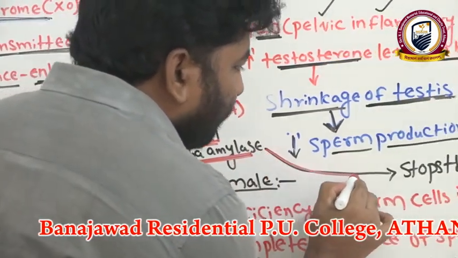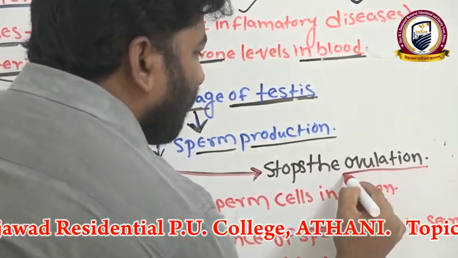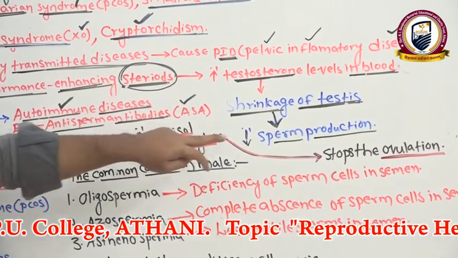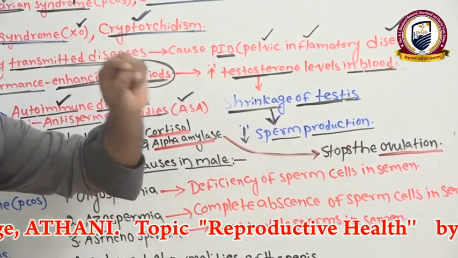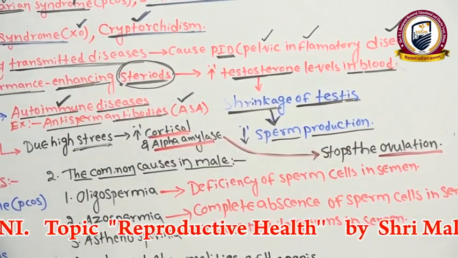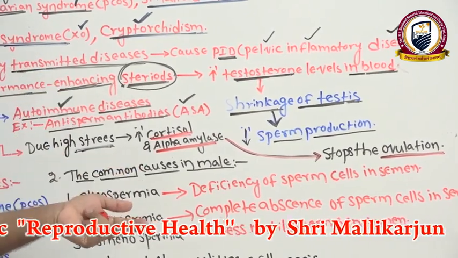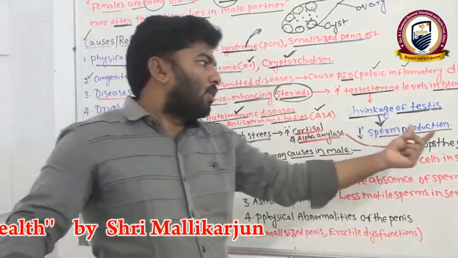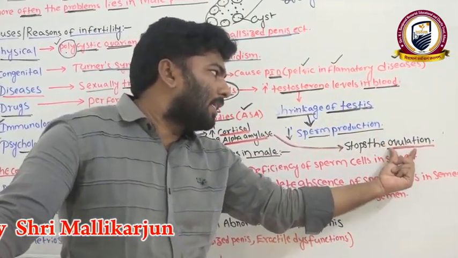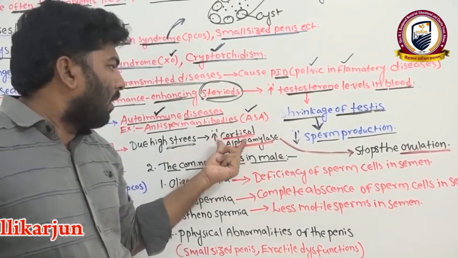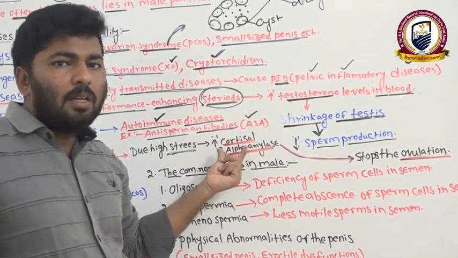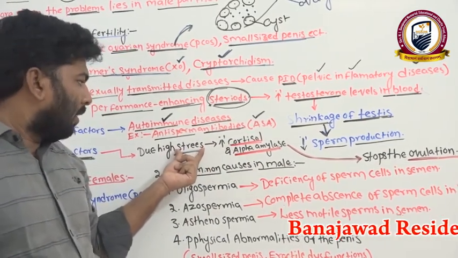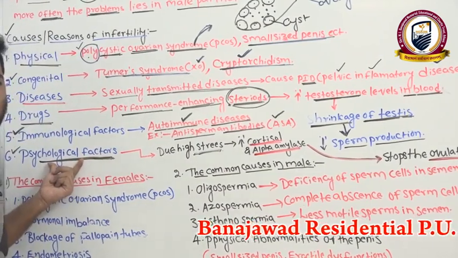It stops the ovulation process, because this hormone and enzyme interfere with the secretion of the ovulation-helping hormones needed in the female body. Clear? You know FSH, LH, and estrogen are needed for ovulation. These hormones decrease whenever cortisol and amylase concentration increases in the blood. Why does it increase? Because of stress. It is nothing but a psychological factor.